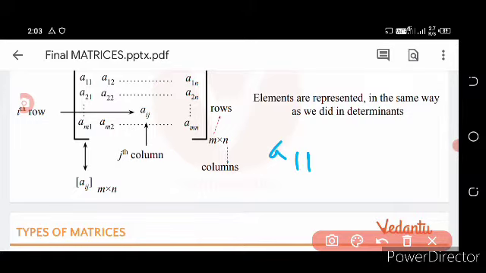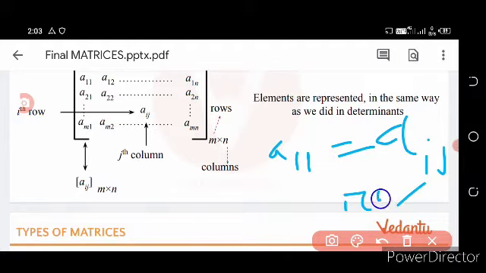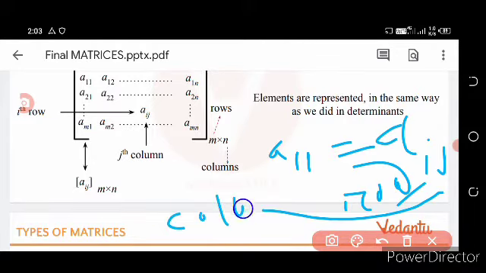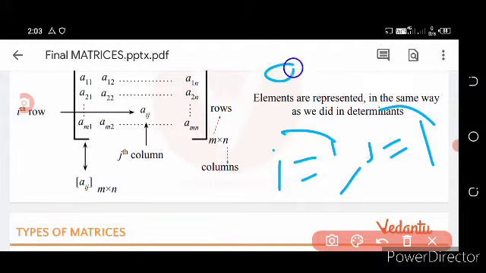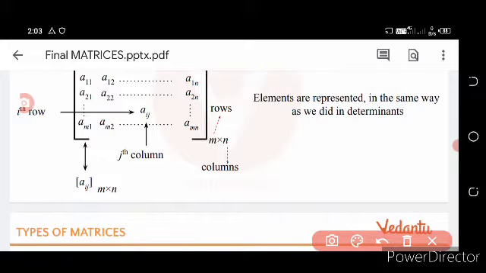If we write a i j, here i denotes row and j denotes column, so that i equal to 1 and j equal to 1 is the first row, first column, that is the term a11. So this is how the matrix is denoted by this symbol.